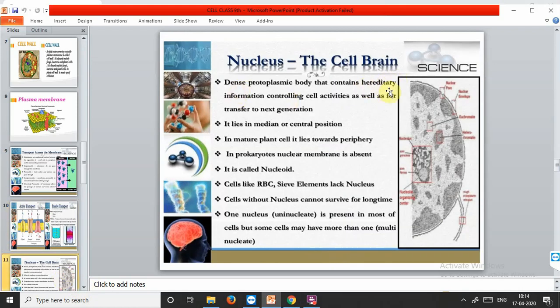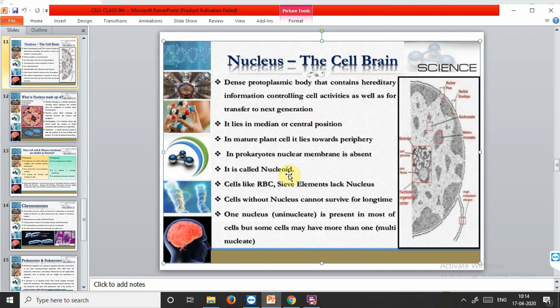Let's discuss what the nucleus is. It is a dense protoplasmic body that contains hereditary information controlling cell activities as well as for transfer to the next generation. It lies in a median or central position. It is also called a nucleoid when no outer membrane is present. Nucleoid is present in prokaryotes. I will explain prokaryotes and eukaryotes later on. Cells like RBC and sieve elements lack a nucleus. There are some cells which do not have a nucleus. Cells without a nucleus cannot survive for a long time. We know the RBC have a lifespan of only 120 days. This is because they do not have a nucleus.